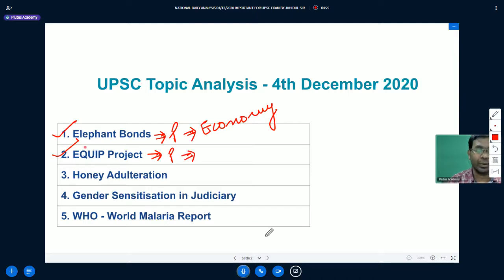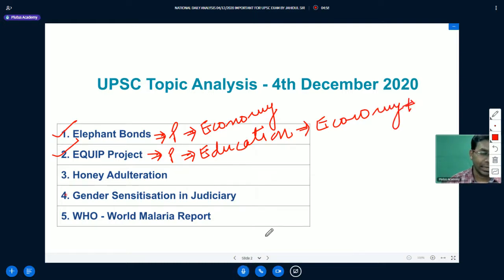You can consider it a standalone topic, but at the same time you can connect it with the broader perspective of educational reforms in India. Education is associated with human development, so it can be connected with the Indian economy, and at the same time you can connect it with social justice.